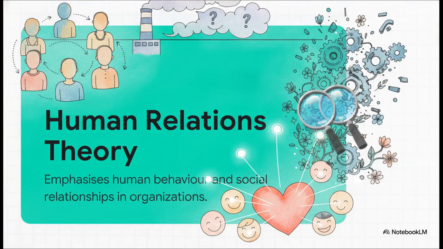But then Elton Mayo completely flips the script with his human relations theory. Based on the famous Hawthorne studies, Mayo proved you can't just treat workers like standardized cogs in a machine. We're social beings. Informal groups matter, communication is essential, and basic human motivation often spikes efficiency way more than strict rules do. It's a beautifully human-centered approach.